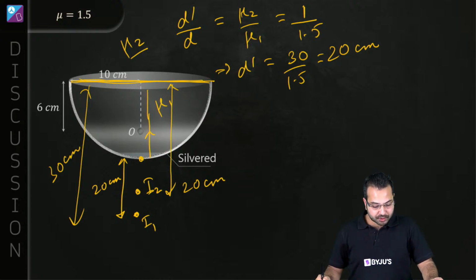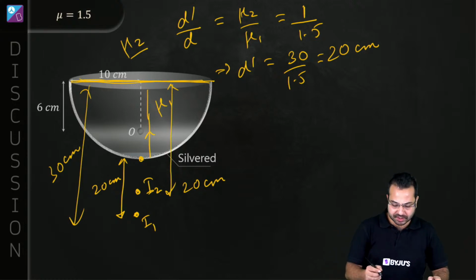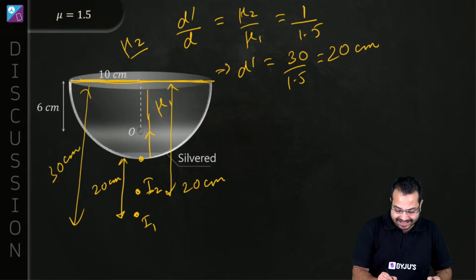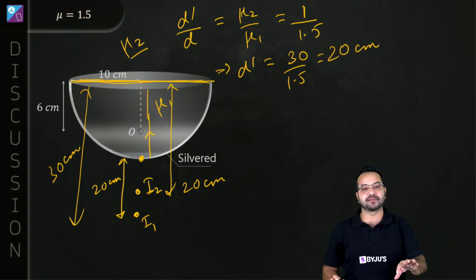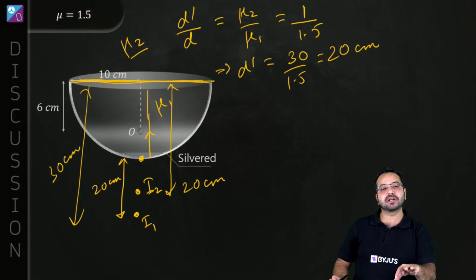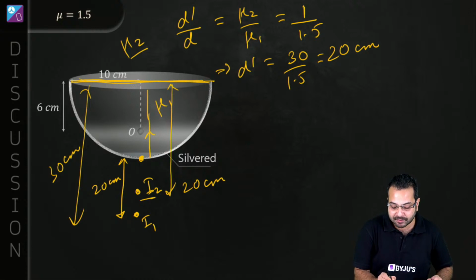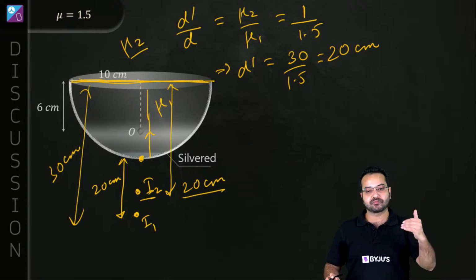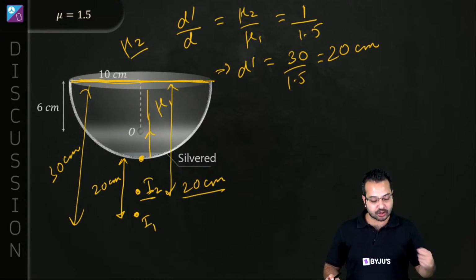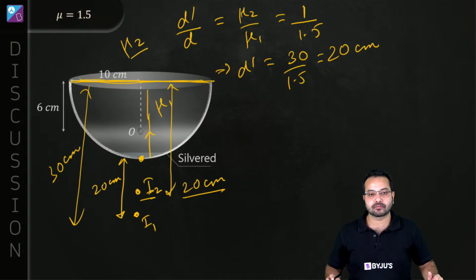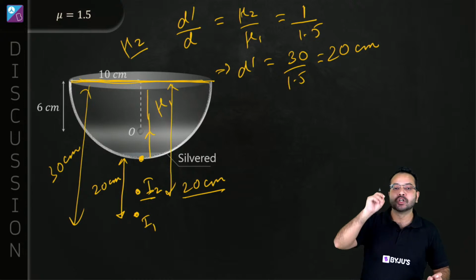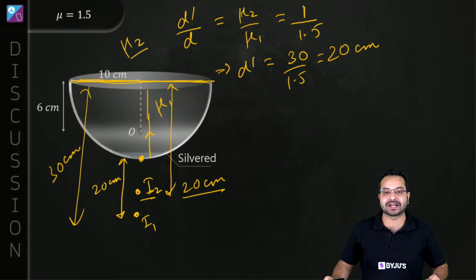It will appear to be at pole. No, not really, Swastika. It will not appear to be at pole because the pole is 10 centimeter below the surface, but the final image is 20 centimeter below the surface. So it will not appear at pole, it will appear below the pole. Is that correct? Okay. So what goes in your concept checklist?